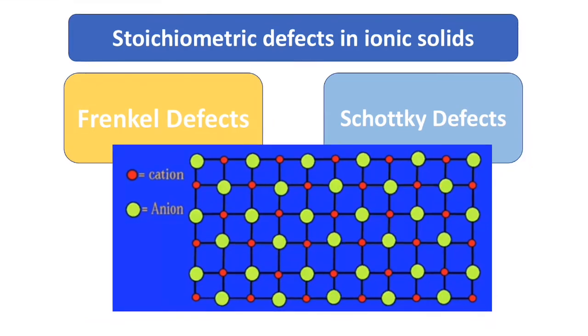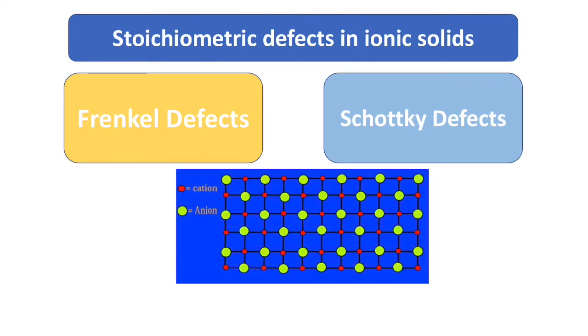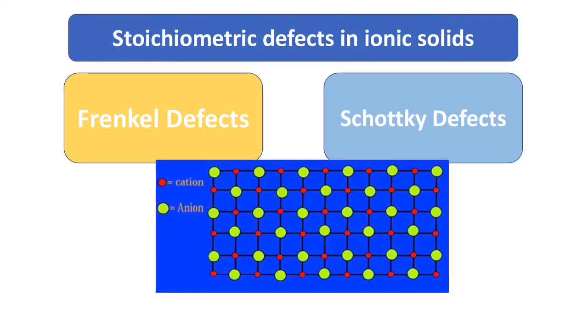Now we will move on to the Schottky defect. It is a type of vacancy defect in which the number of missing cations and anions are equal, in order to maintain the electrical neutrality.